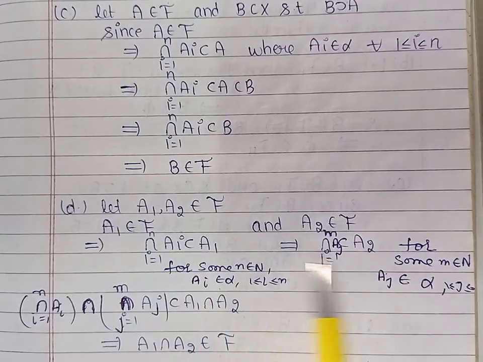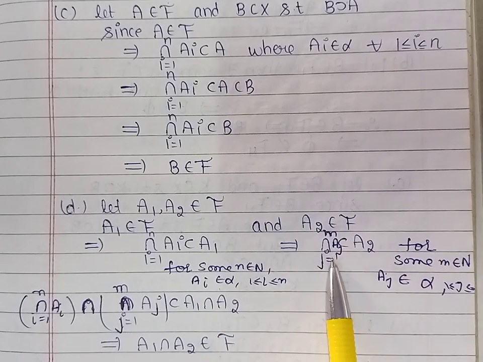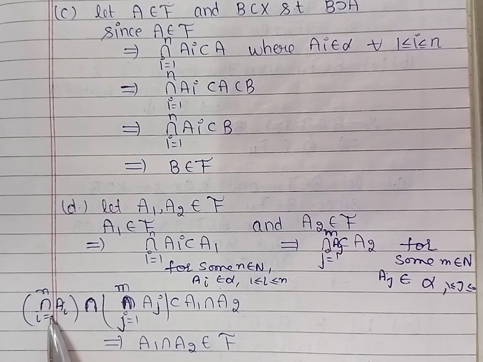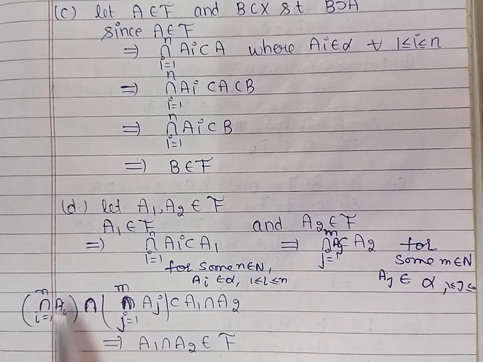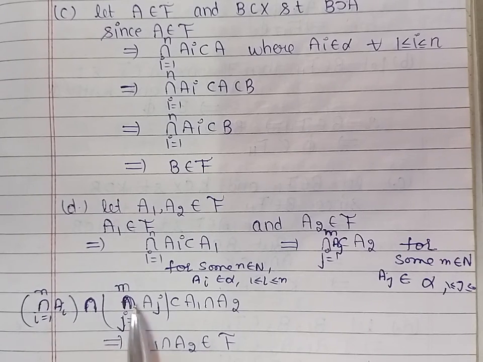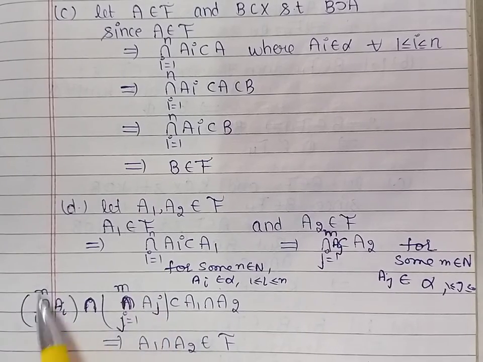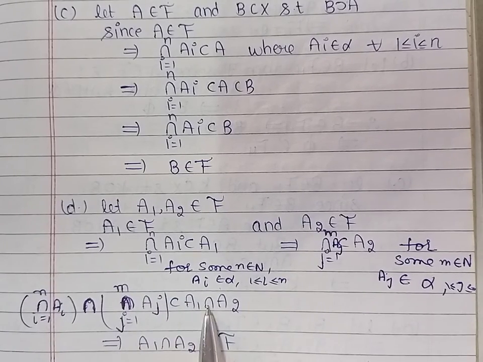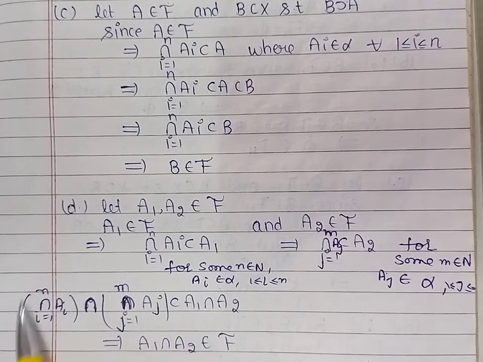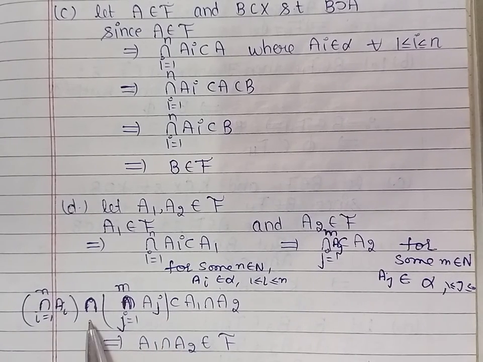Now, from here we can say that the intersection of Ai, i varies from 1 to n, intersection Aj, j varies from 1 to m, is contained in A1 intersection A2, and this is again a finite intersection of members of alpha.